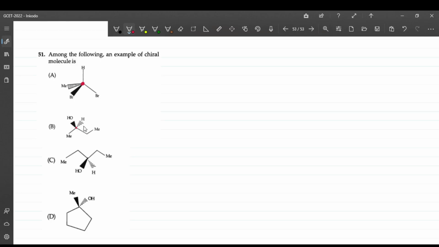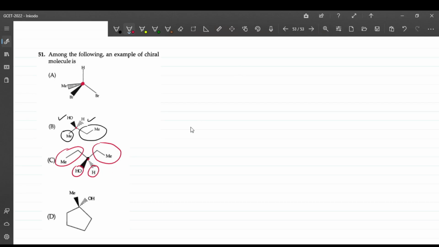Why I am calling this an asymmetric carbon is that all the groups attached to it are different. See, this is OH group, this is hydrogen, this is ethyl group, and this is methyl group. All four groups attached to it are different, so this is a chiral compound, means asymmetric. Now over here, this is the carbon, this is the OH, this is hydrogen, this is ethyl group, and this is the ethyl group, right? So this is CH2 and methyl, that's why it is ethyl and this is ethyl. So two groups are similar, so this is non-chiral.